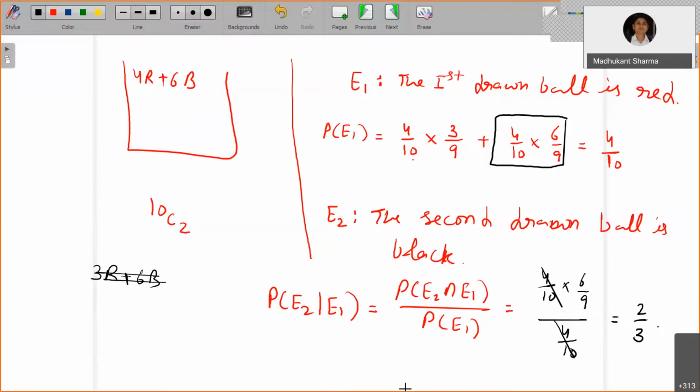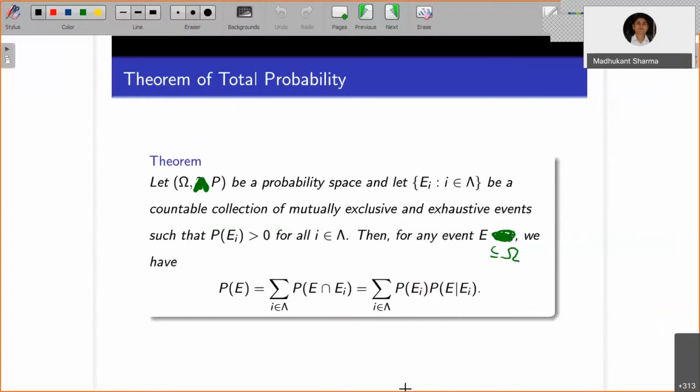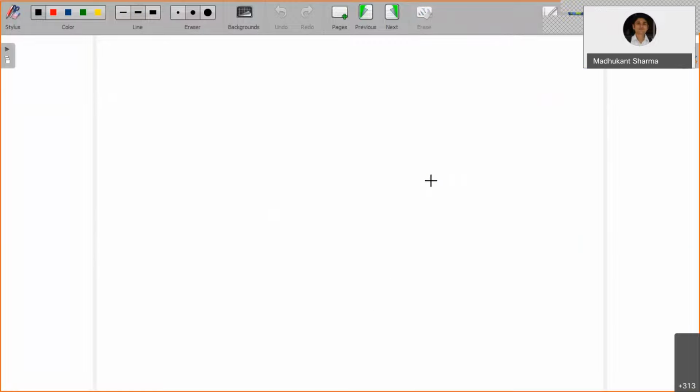Now the next result is very important, which is known as the theorem of total probability. Let me write something here.